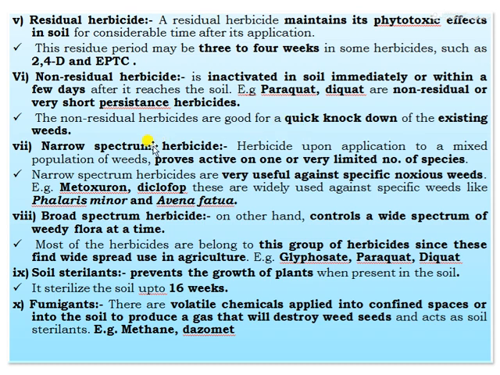Then next one, narrow spectrum herbicides. Upon application to a mixed population of weeds, these herbicides prove active on one or a very limited number of species. The narrow spectrum herbicides are very useful against a specific noxious weed. For example, metoxuron and diclofop. These are widely used herbicides against specific weeds like Phalaris minor and Avena fatua, the major weeds found in wheat.